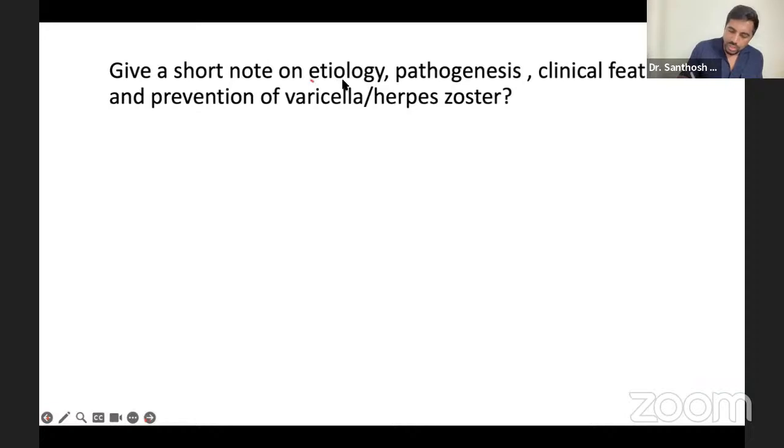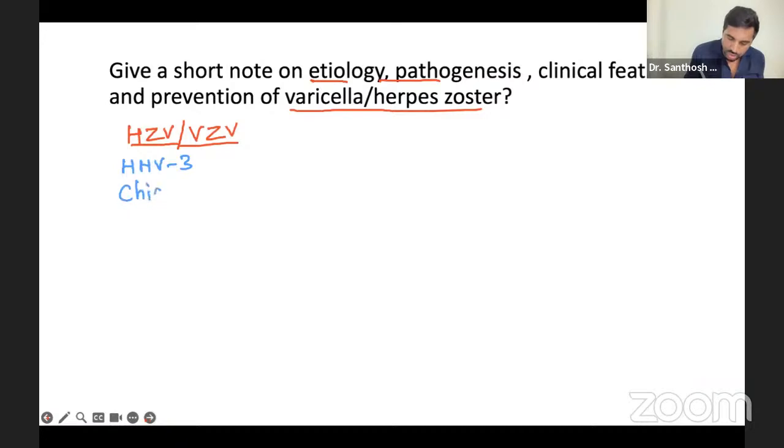So, etiology, pathogenesis, clinical features and prevention of herpes zoster virus. First of all, we call it herpes zoster virus or varicella zoster virus, VZV. It comes under the herpes group. We already told it comes under human herpesvirus 3. Usually it causes two diseases. One is chickenpox, and the other, in adults, is shingles. In children, it's chickenpox; in adults, it is shingles.